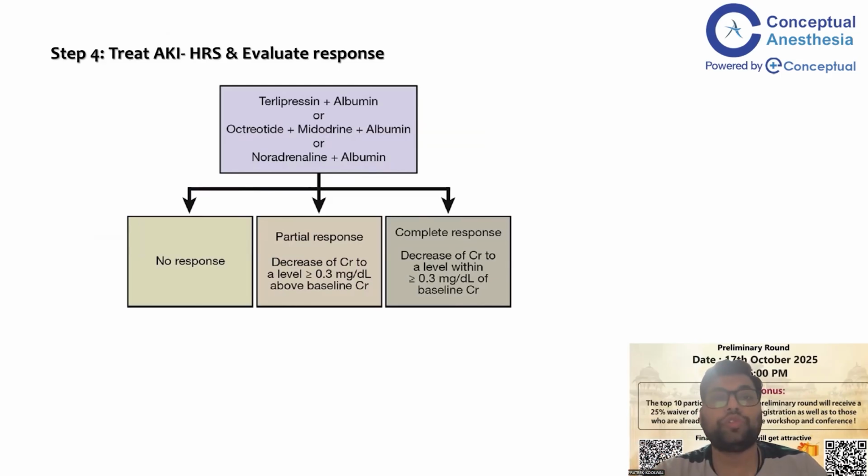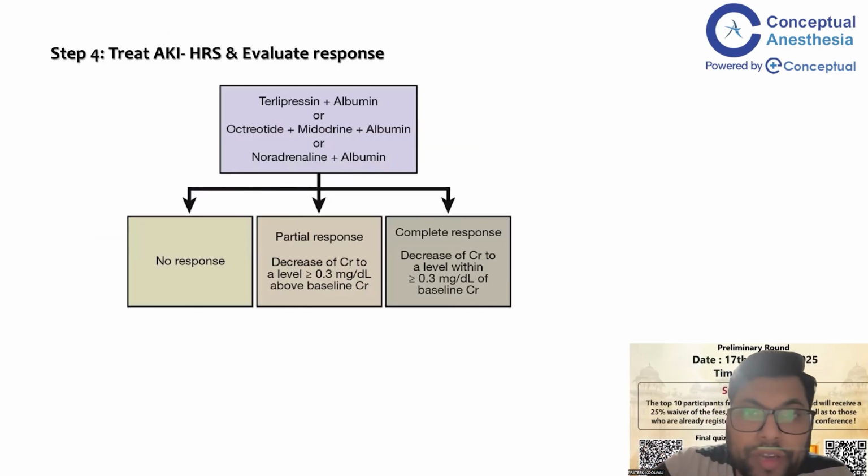Treatment of HRS, what do you do? Start terlipressin plus albumin, or octreotide, midodrine and albumin, or noradrenaline and albumin. No response. Partial response is decreasing creatinine to a level of more than 0.3 milligram per dL. Complete response is decreasing creatinine level to within 0.3 milligram per dL.